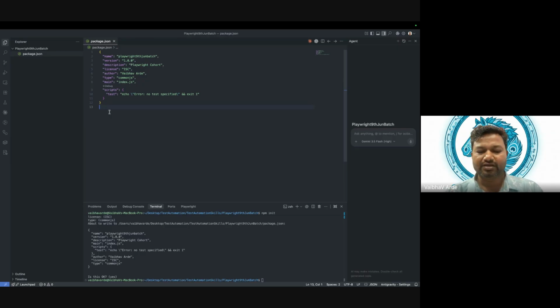So any package which is required in production or required in the final code, that is nothing but a dependency. Any package which is not required in the final code, but is required to create that product. Let's say Playwright is used for test automation, right? So in every phase we want Playwright to test whether it is working or not.